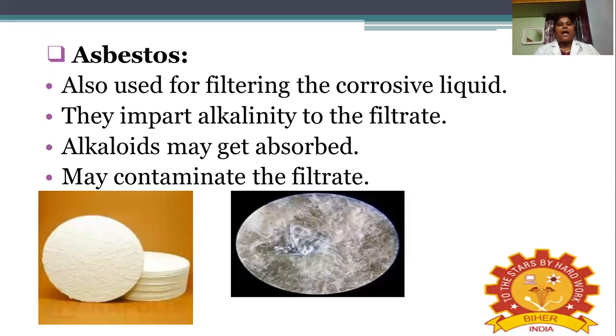And then coming to asbestos. This is also used for filtering corrosive liquid, and it imparts alkalinity to the filtrate. Alkaloids may get absorbed, so it may contaminate the filtrate.